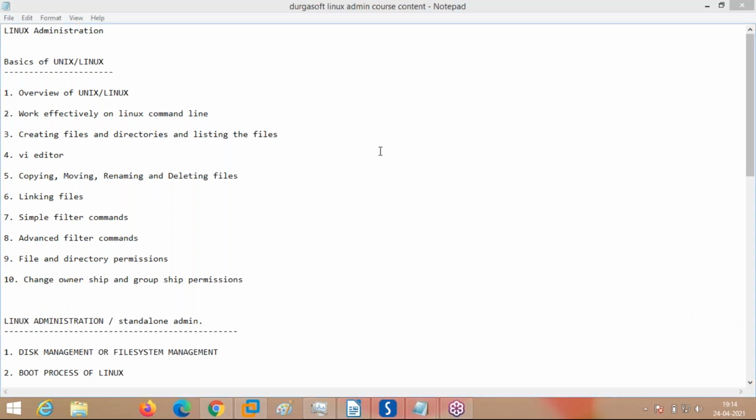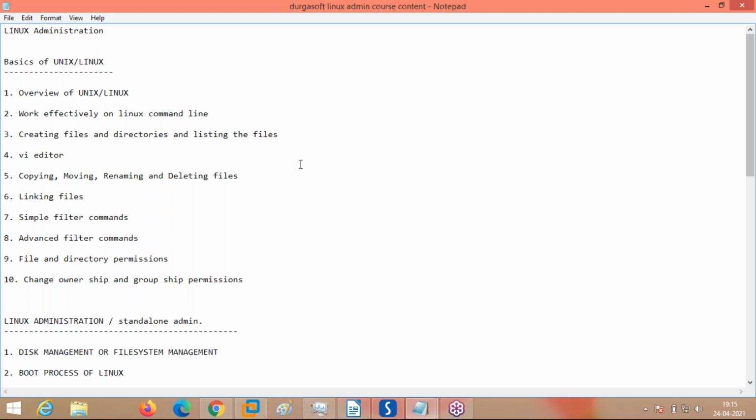Okay. Now we will see. We are going to start with the basics of Unix and Linux, which takes care of these many topics. First, what is Unix? What is Linux? How did they come into existence? The history of Unix and Linux, and what the different properties are, that is, what the different features of Unix and Linux are, which make them so popular.